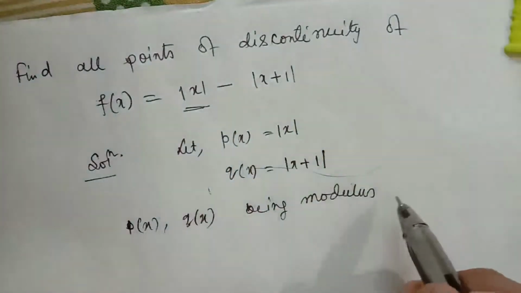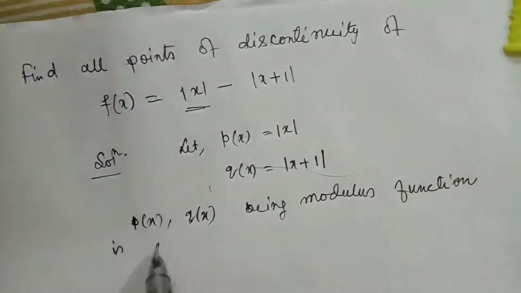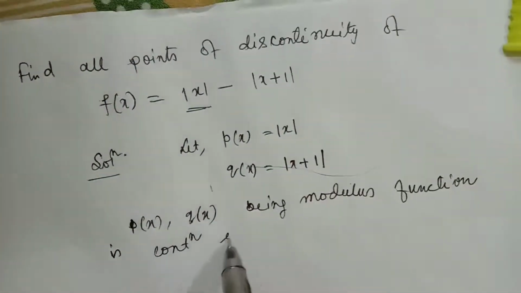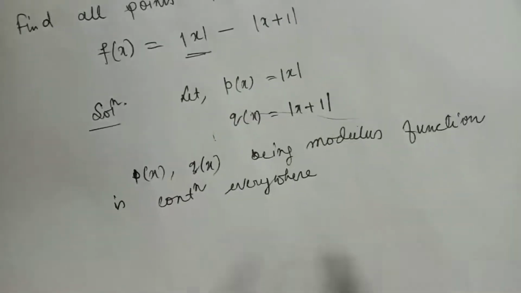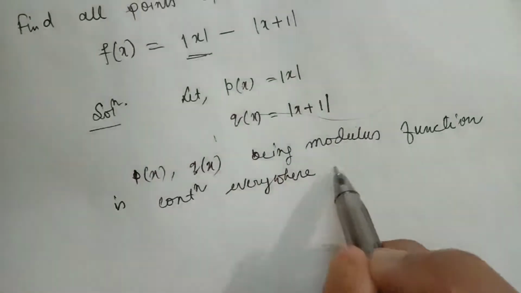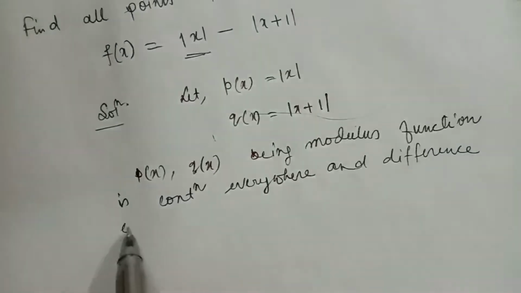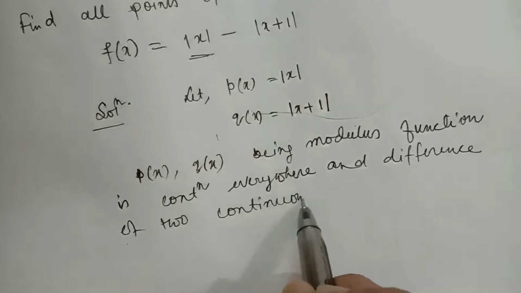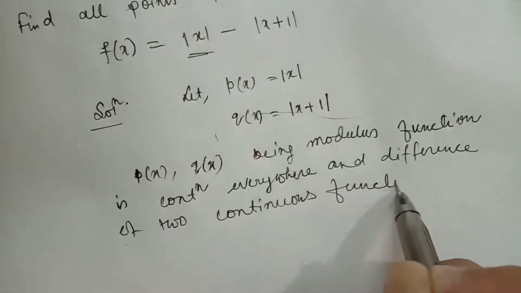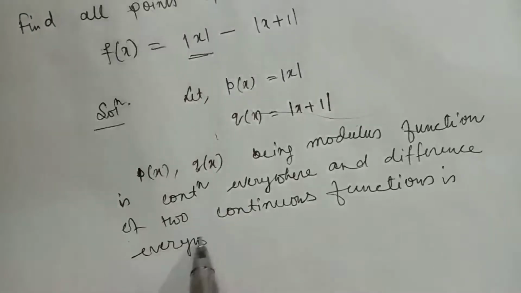So p(x), q(x) being modulus functions are continuous everywhere, and the difference of two continuous functions is everywhere continuous.